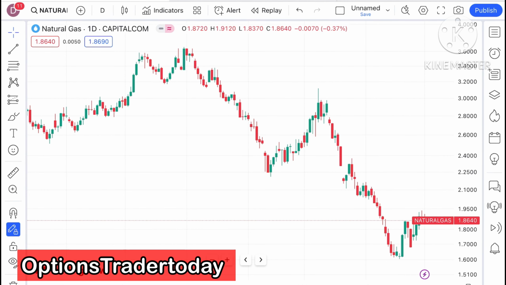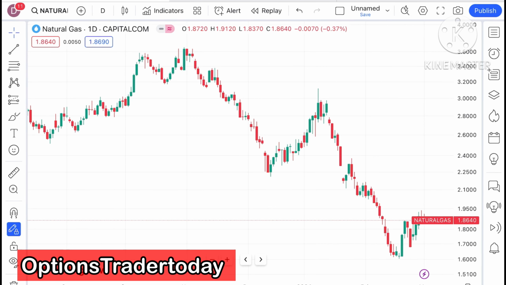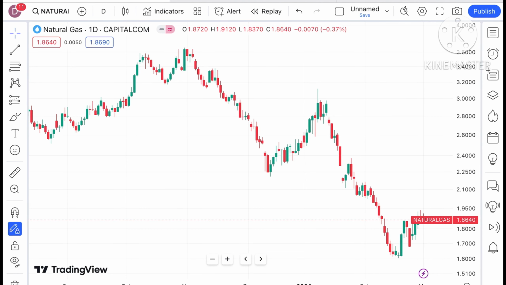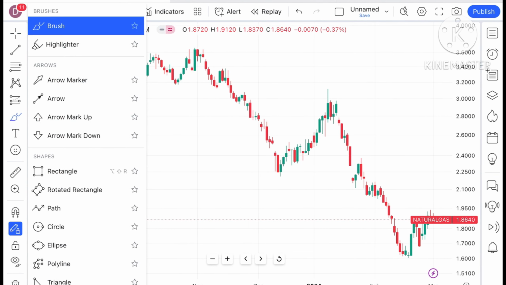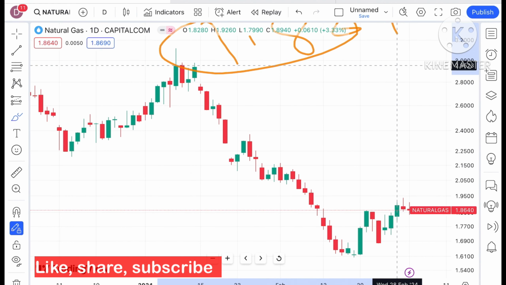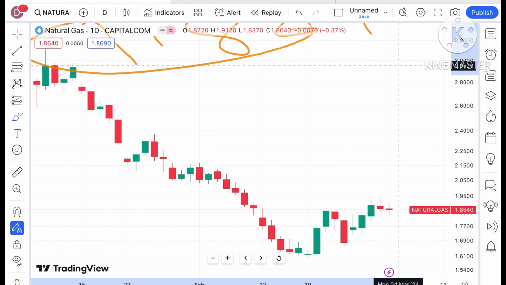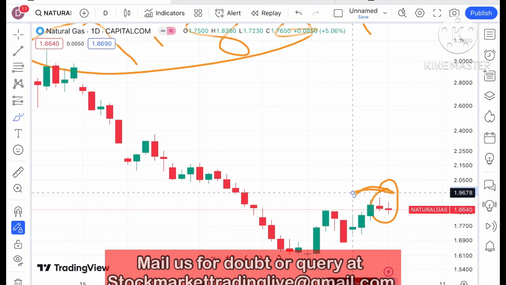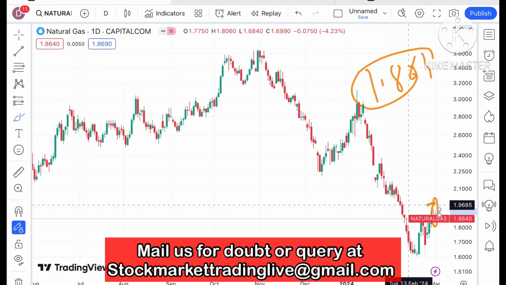So today in this video I'll explain how the price of natural gas has moved in the last 2 days and how the price of natural gas can move on Monday. If you look at the chart of natural gas, it is trading at a level of around $1.8640 as you can see in this particular chart. Chances are high we can see a further upside movement if the dollar index moves down.